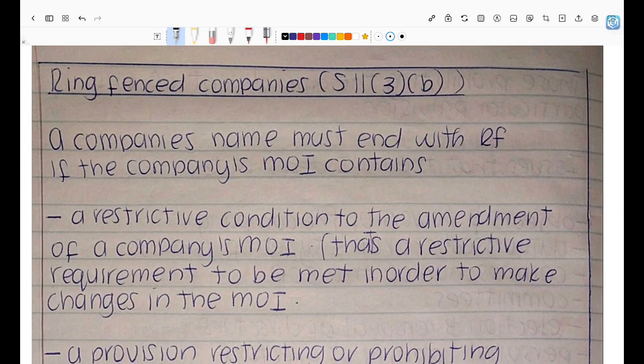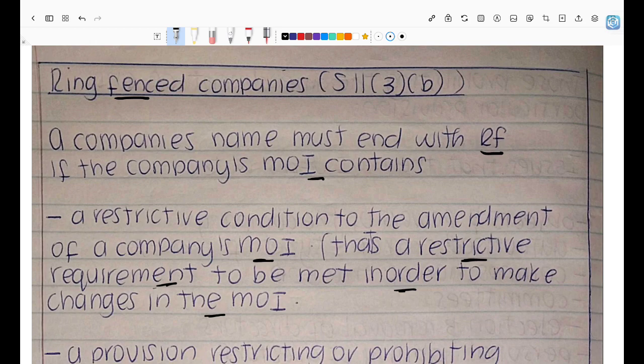And then, guys, we're almost there. I know this is a lot. And then we talk about ring-fenced companies. So the company's name must end with ring-fenced company if the MOI contains a restrictive condition to the amendment of a company's MOI, right? That is a restrictive requirement to be met in order to make changes to the MOI.